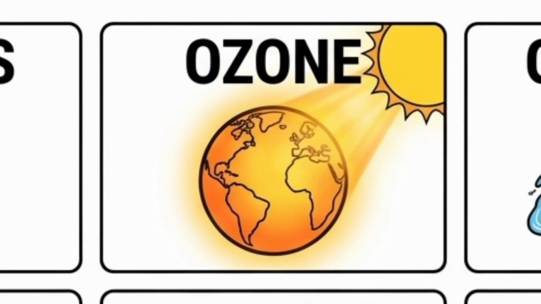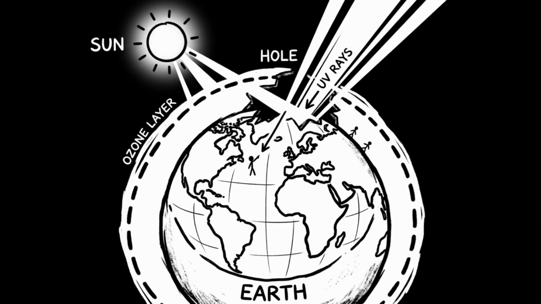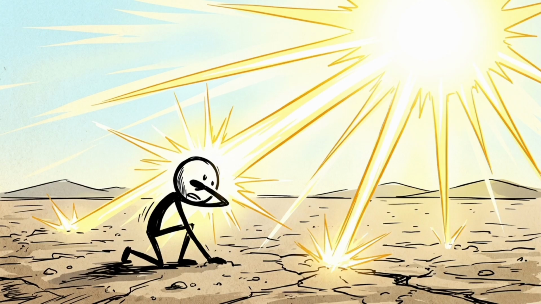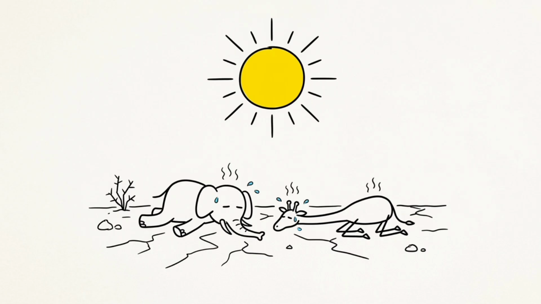Destroy the ozone layer. Just remove Earth's protective layer completely. The ozone layer acts like a shield, blocking harmful ultraviolet radiation from the sun. Without it, that radiation reaches the surface directly and continuously. Living cells begin to suffer damage, affecting humans, animals, and plant life.